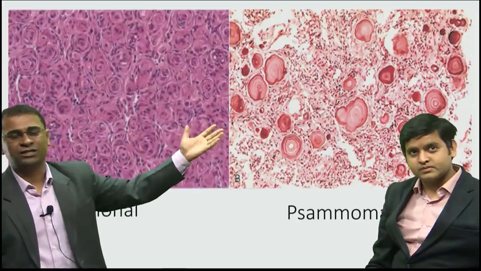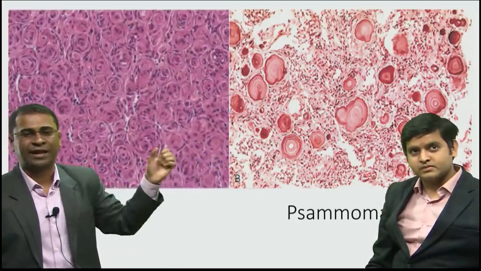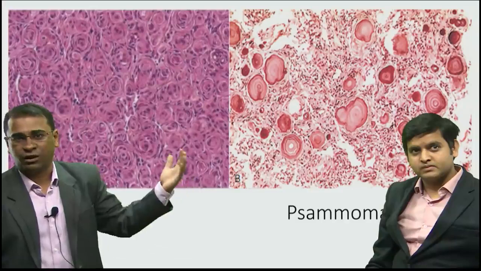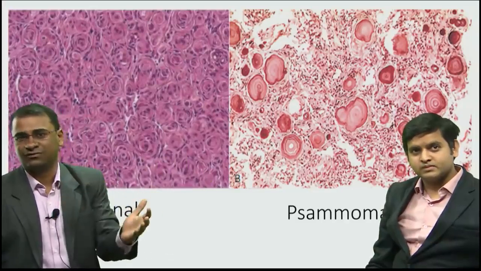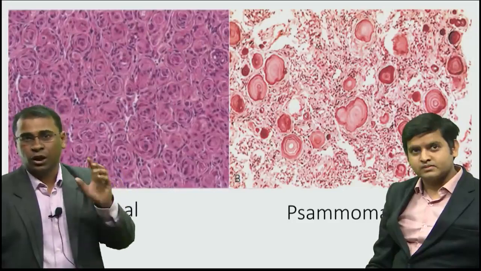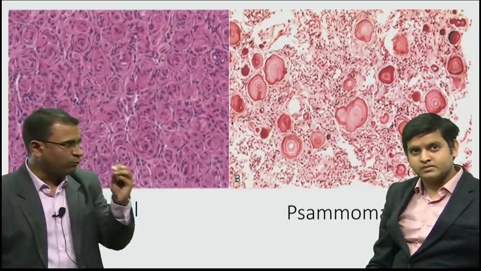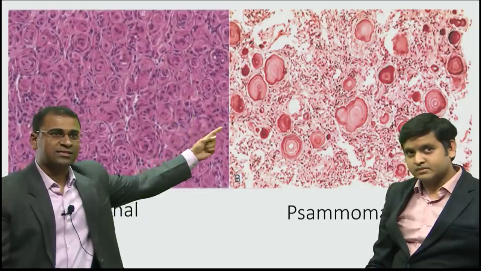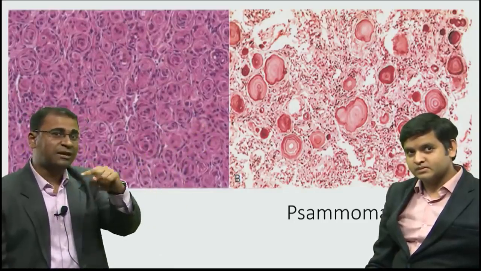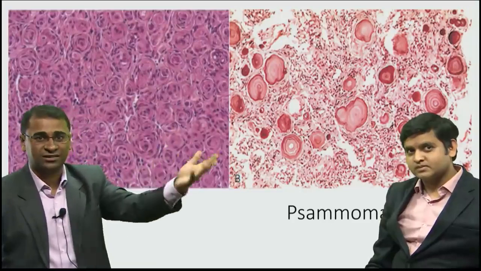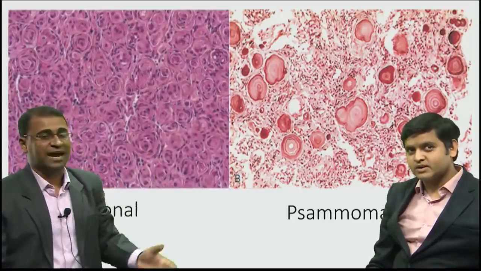On the other side, this is a very frequently asked image-based question. You cannot go to an exam hall without looking at this. These are psammoma bodies, which basically are dystrophic calcifications in a tumor. Why is it called psammoma? Psammoma means sand. And look at these round concentric calcifications. They will remind you of the sand beaches or the sand dunes in the desert, and hence it is called a psammoma body, the sand-like bodies.